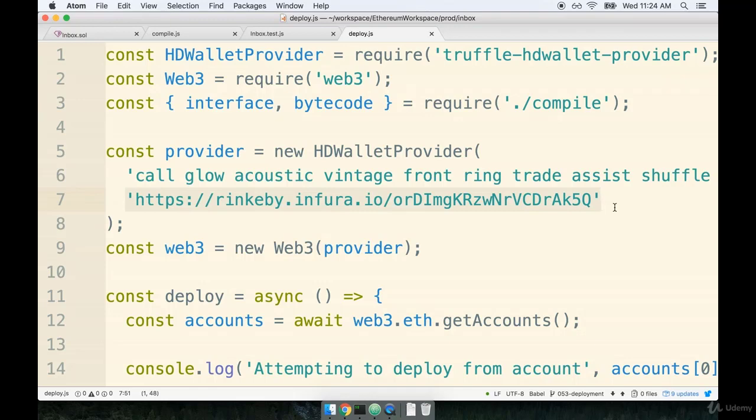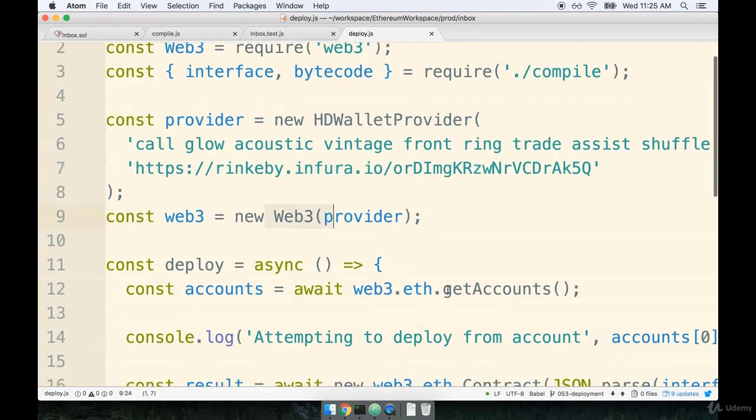You'll see a lot of documentation out there that advises you to use modules like, say, Geth or Parity on your local machine to connect to the Ethereum network. However, setting those modules up is a real pain in the rear. So wherever possible, I really recommend making use of Infura because it is a free service that is rather easy and straightforward to use and doesn't require you to host really expensive nodes on your local machine. After setting up this provider, we then fed that provider to our Web3 instance, and then we had a copy of Web3 right here that was pre-configured to connect to the Rinkeby network and had already unlocked one of our accounts, which had some Ether and could be used to deploy our contract.